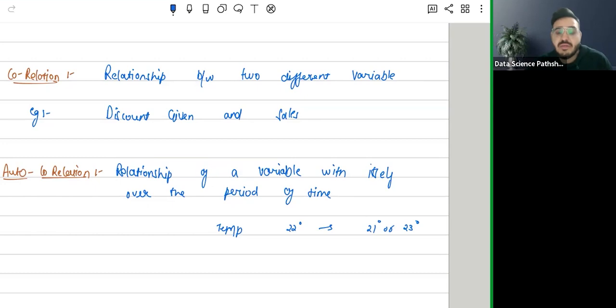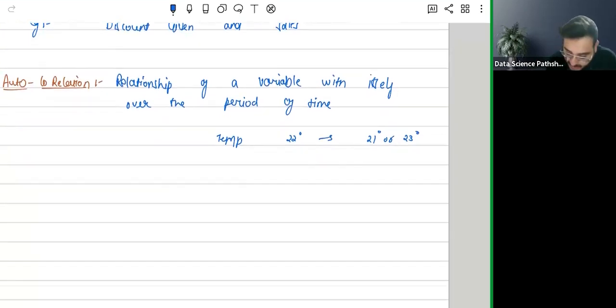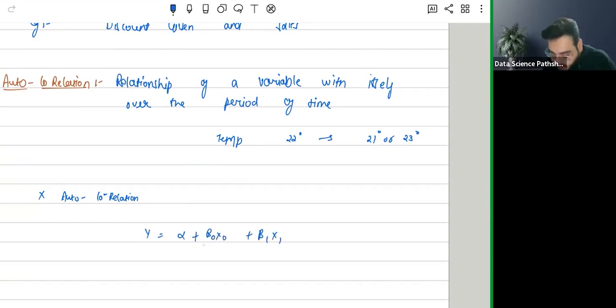Now, why is it very, very important to understand the difference between these two? Let's try to understand linear regression. There is an assumption in linear regression that there should be no autocorrelation. Why is that? Because in linear regression, we are trying to predict y, which is a dependent variable, with the help of independent variables, right? Where x0 and x1 are our independent variables, let's say. But if we can only use historical values of y to predict its future, we don't need independent variables. That's why in one of the assumptions we say that there should be no autocorrelation.